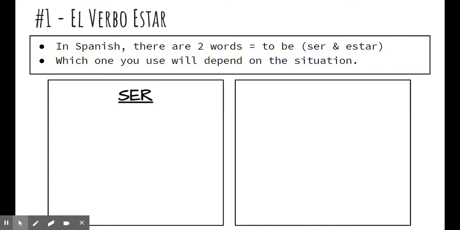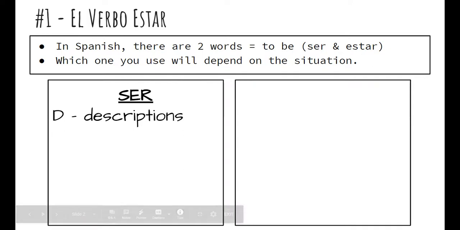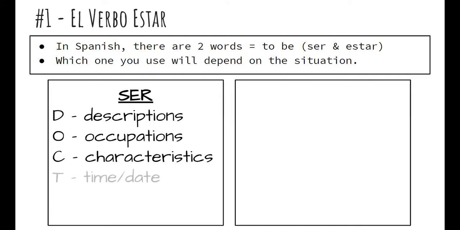But we will use the verb ser for descriptions, for occupations, for characteristics, for time and date, for origin, and relations. And you'll see there's the acronym DOCTOR, which applies to occupation, so it's tied into that.